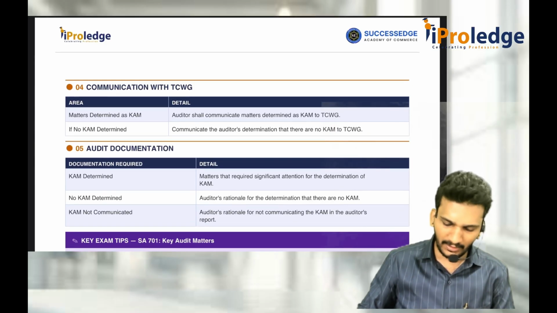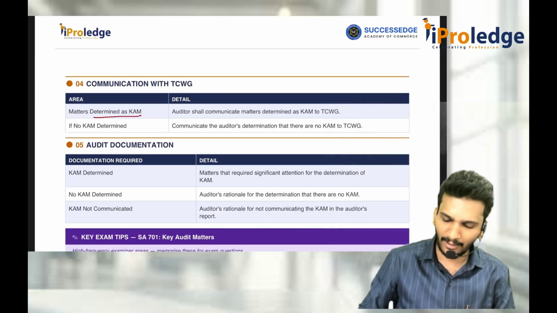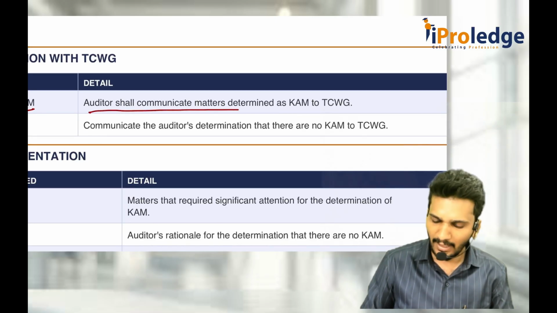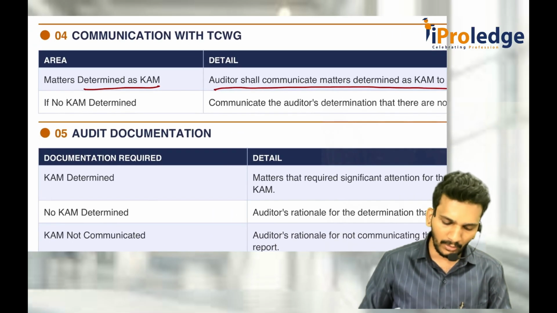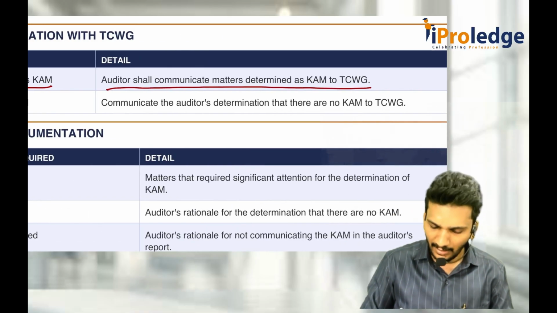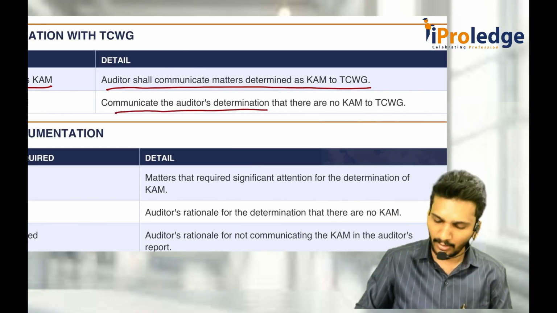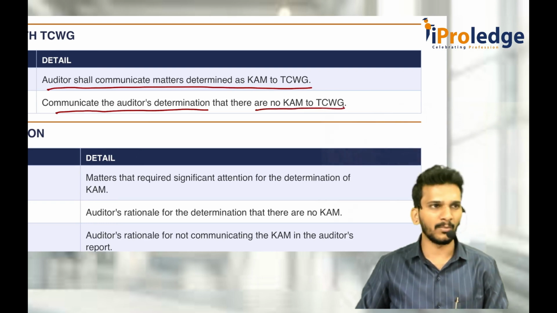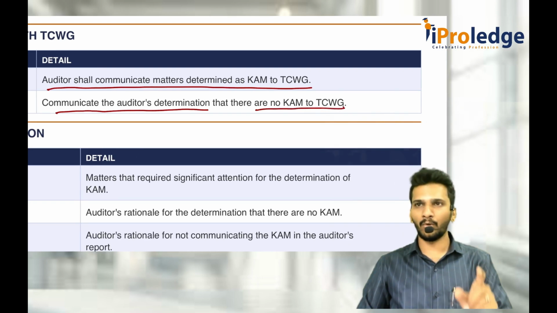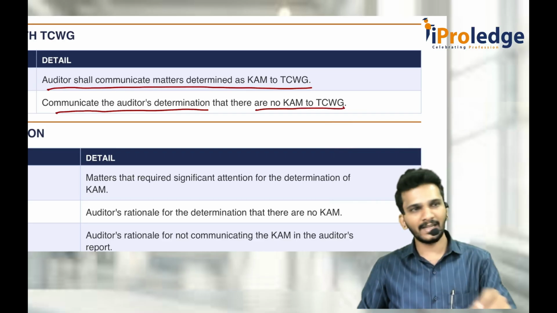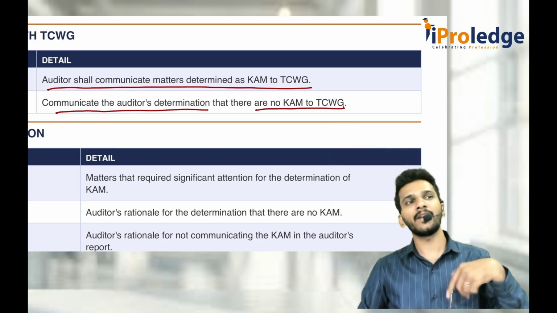So, communication with TCWG about matters determined as key audit matter. That means the auditor shall communicate matters determined as key audit matter to TCWG, and if no key audit matter is determined, the auditor communicates the determination that there are no key audit matters to TCWG. That means if you have something to tell, tell it in the key audit matter. If you don't have anything to tell, put the heading as key audit matter and tell that I don't have anything to tell.